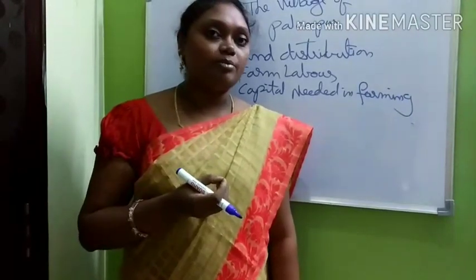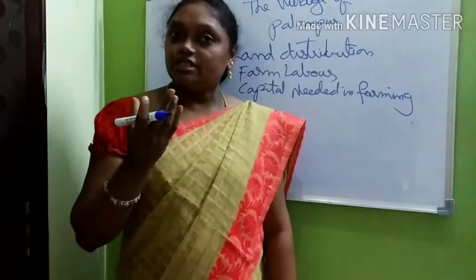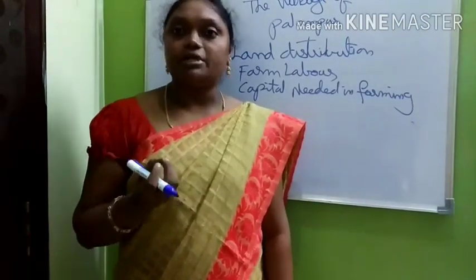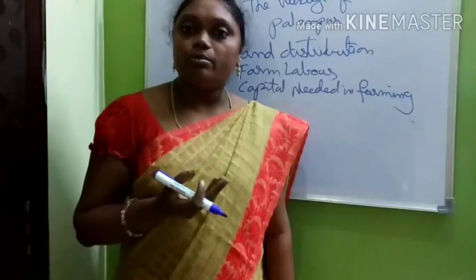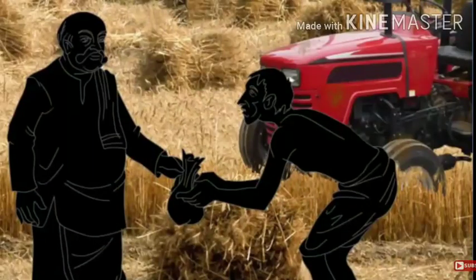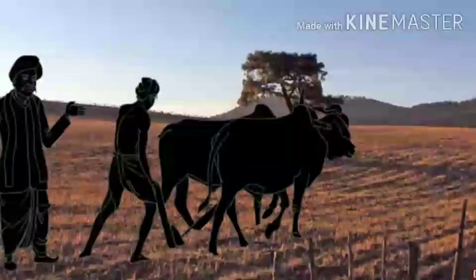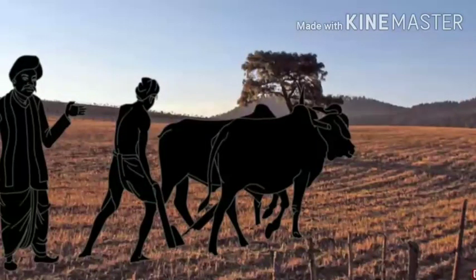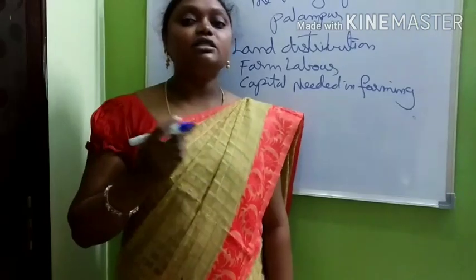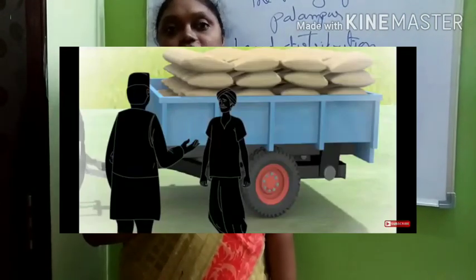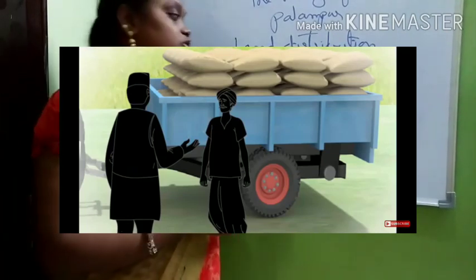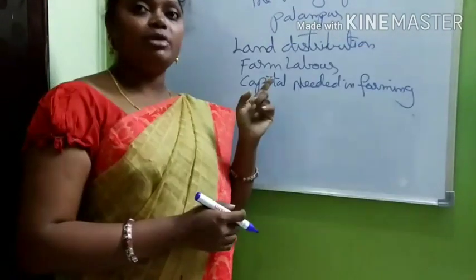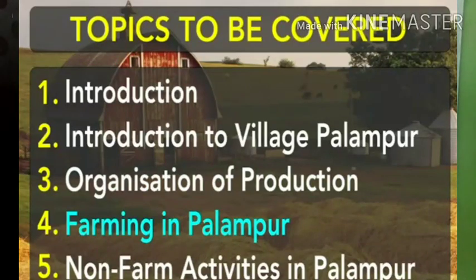In modern farming methods, for the seeds and the fertilizers, the farmer needs capital. So small farmers have to borrow money to arrange the capital. They ask money lenders, or they go to large farmers, village money lenders or traders who supply various inputs for cultivation. They have to pay the interest rate on such loans, but it is very high and hard to repay. The large and medium farmers have their own savings from farming. So this is called capital needed in farming. Okay, I hope you understand about the capital needed in farming.